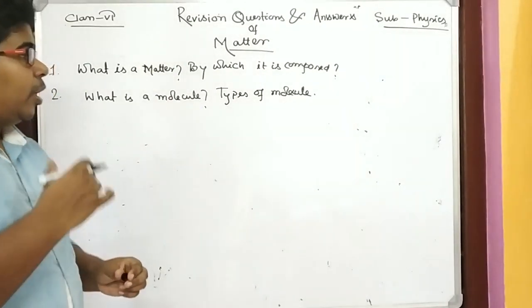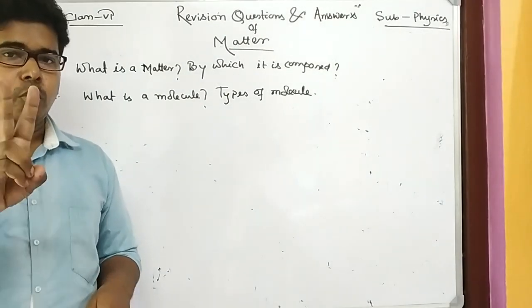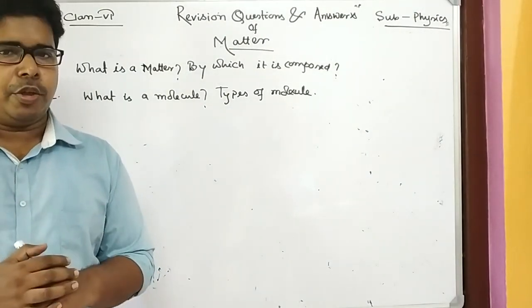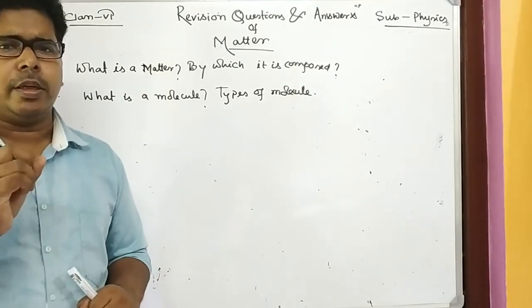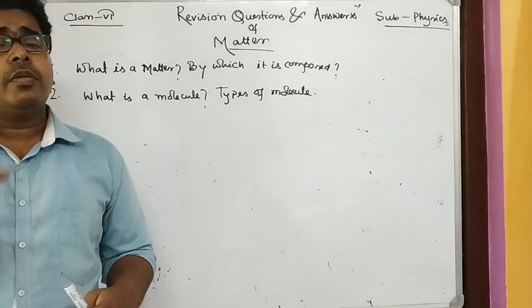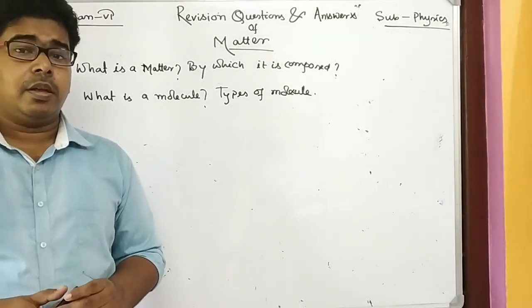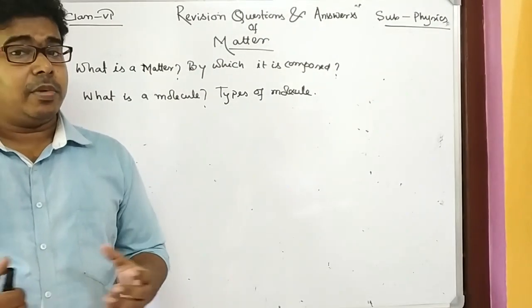The next one, diatomic molecule, where 2 atoms are needed to form the molecule. Example: oxygen, nitrogen. Next, triatomic molecules, where 3 atoms are needed to form the molecule: carbon dioxide, water, that is H2O, etc.